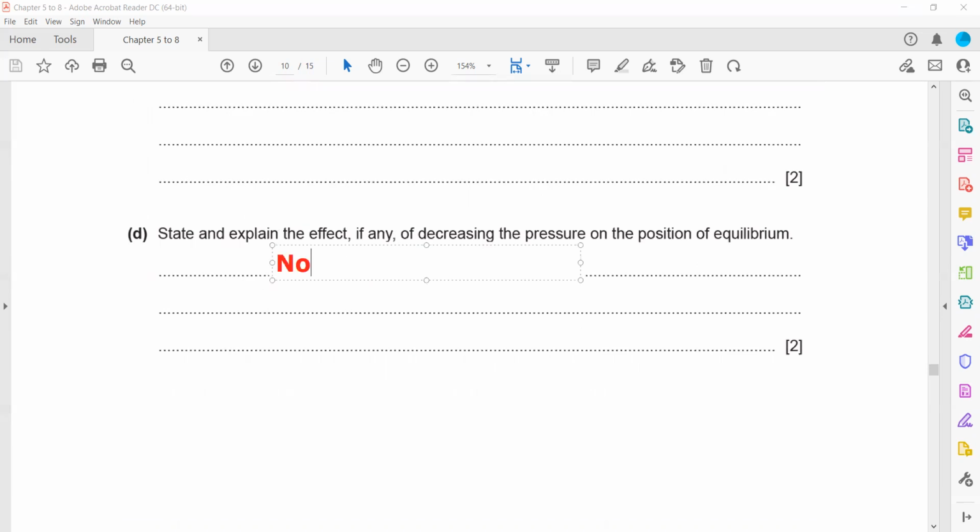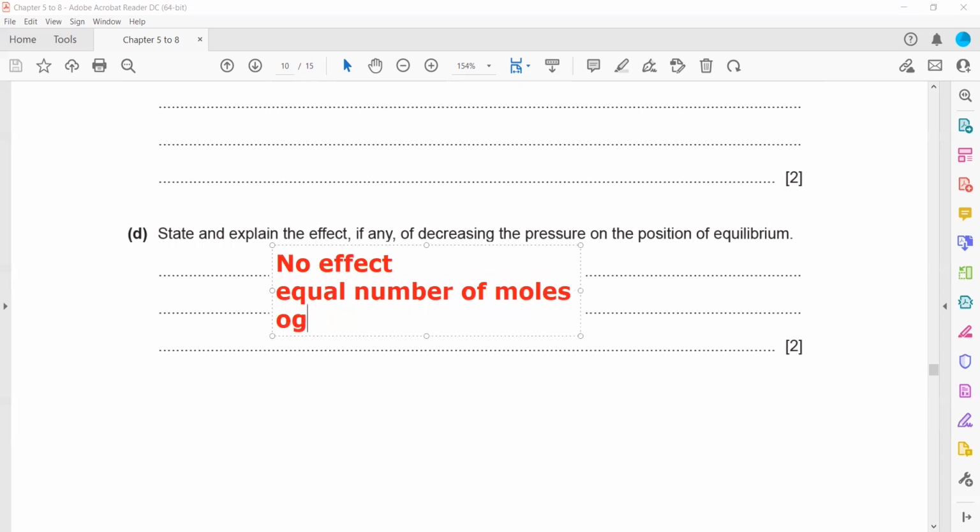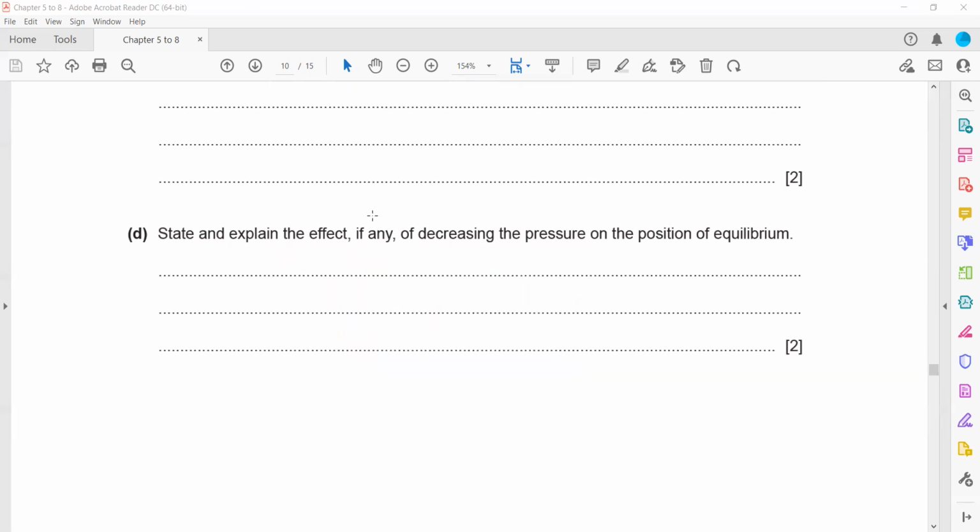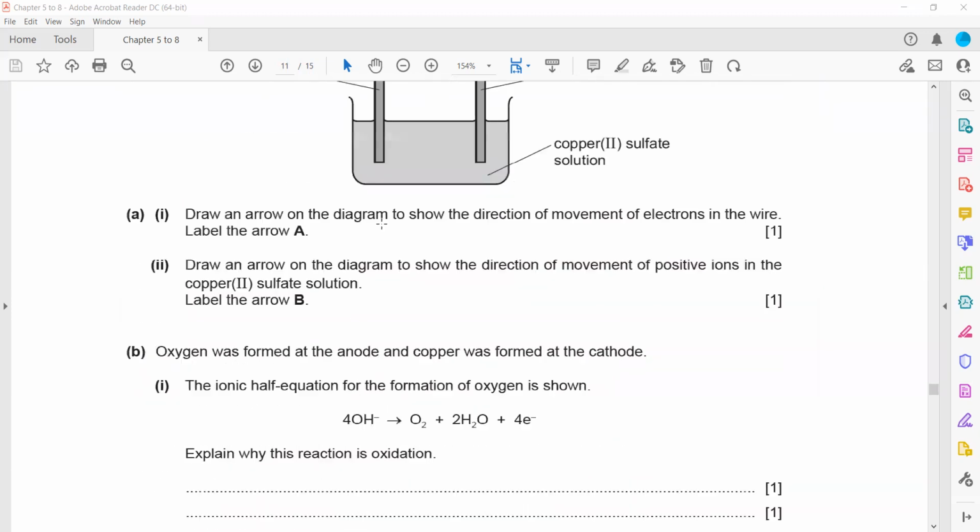And what is the reason? Because there are equal number of moles of gas for reactants and products. So pressure only affects if there is a different number of moles of gas, specifically gas. It's not about total number of moles of reactant and product. We always check the moles of gas in the reactant and product side.